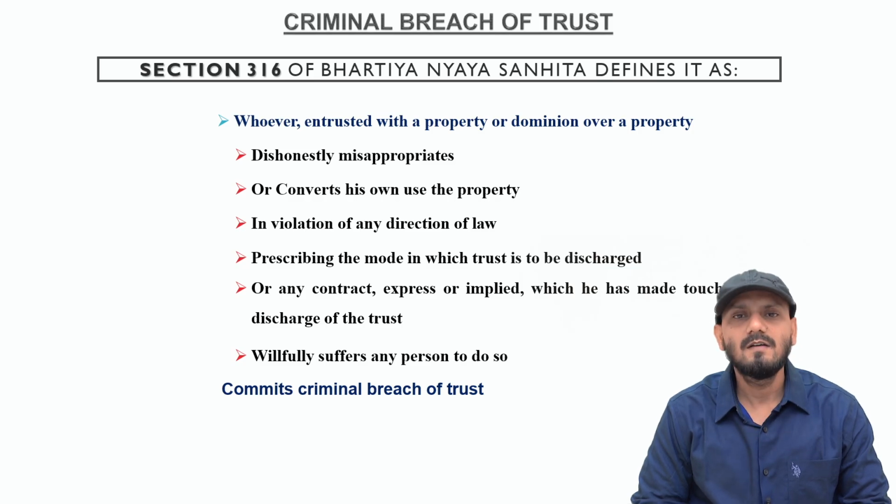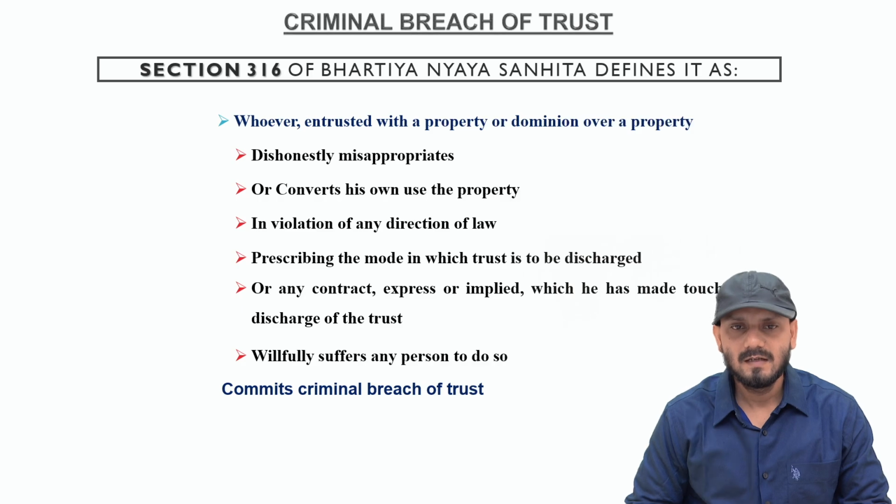It says, whoever, entrusted with a property or dominion over a property (dominion means authority, a kind of supervision), dishonestly misappropriates or converts to his own use that property in violation of any direction of law prescribing the mode in which trust is to be discharged or any contract, express or implied, which he has made, or willfully suffers any person to do so, commits criminal breach of trust. Okay.